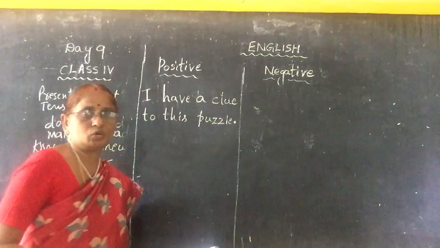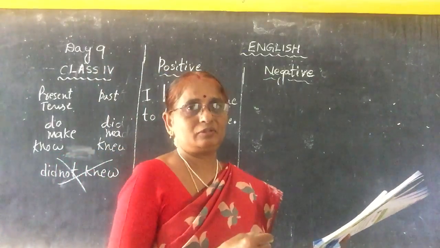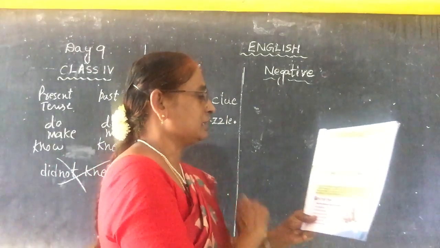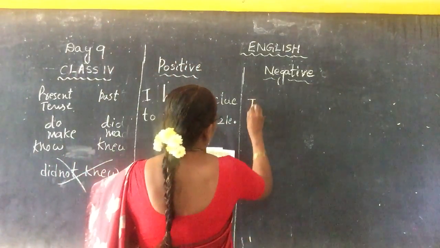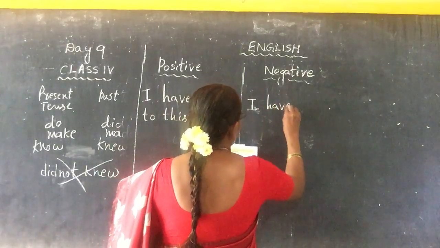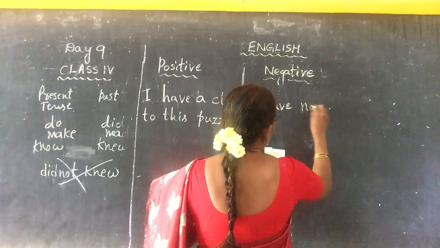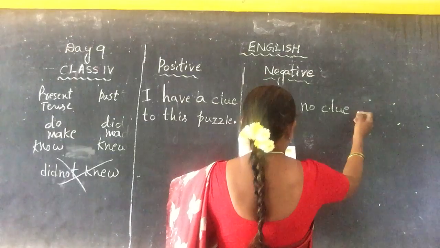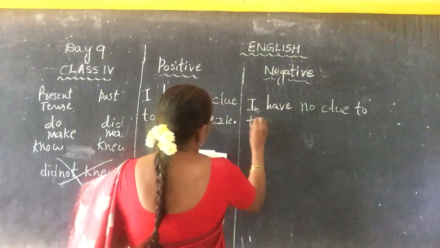What is called a clue? Just a hint for getting the answer. See, puzzle. What is the negative answer here? I have no clue to this puzzle.